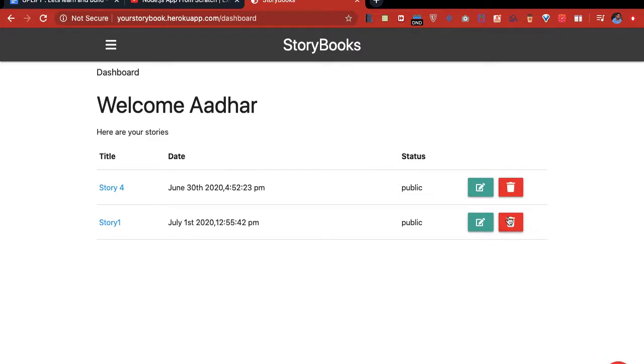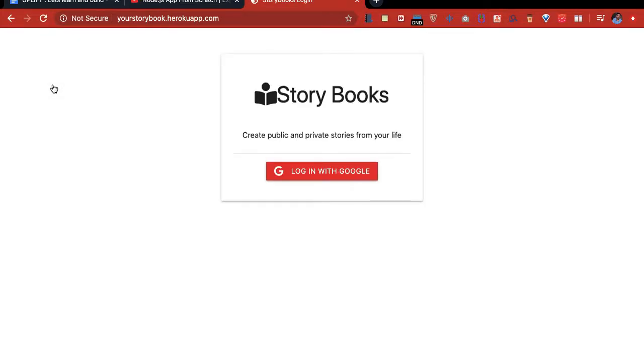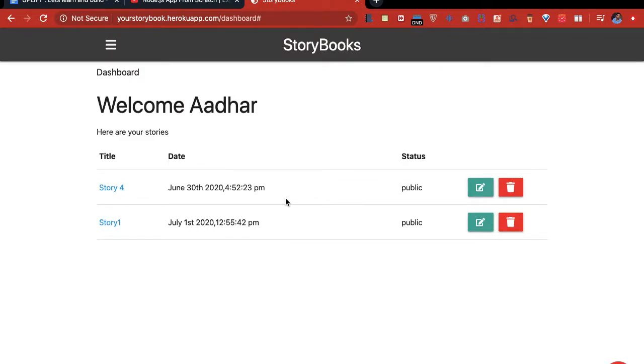So we will convert this Storybooks app into our Doubt platform. So how? Let me log out. How does this work? This is Google Auth. This is authentication using Google Auth. Suppose I use my ID. So I am logged in right now.